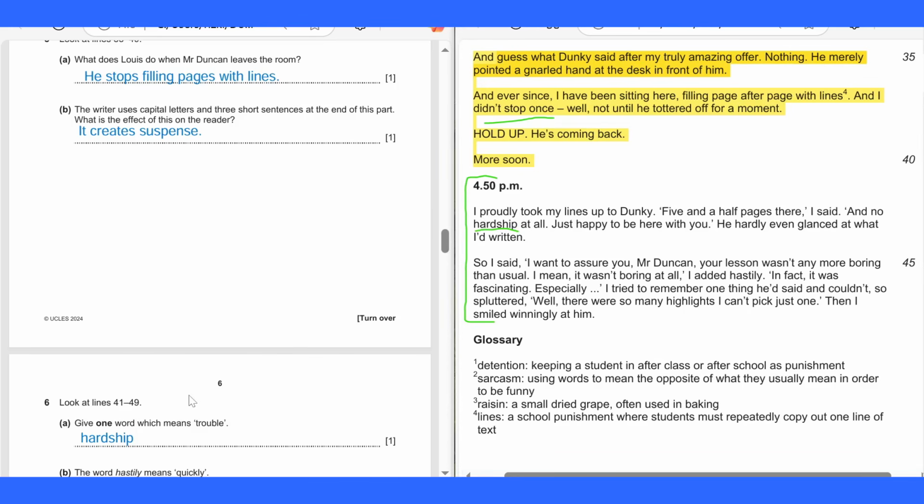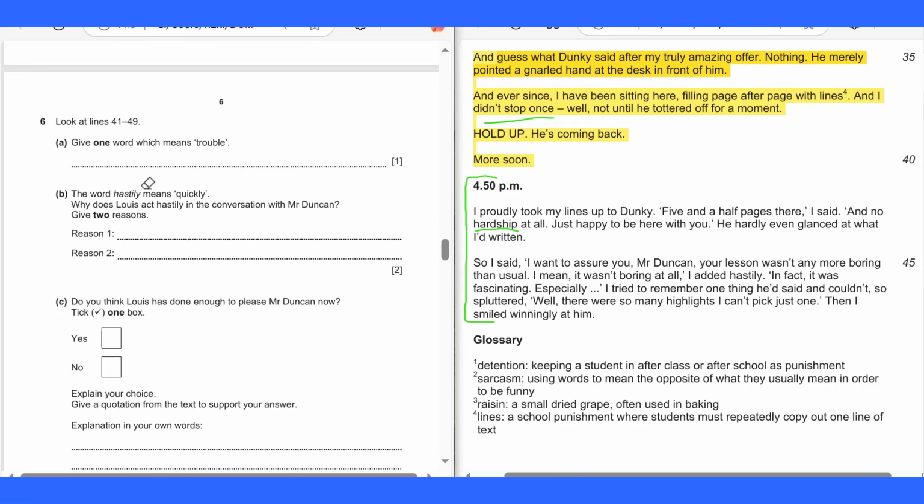Next, let's move on. 6b. The word hastily means quickly. Why does Louis act hastily in the conversation with Mr. Duncan? Give 2 reasons. Reason 1 and 2. 10 seconds.